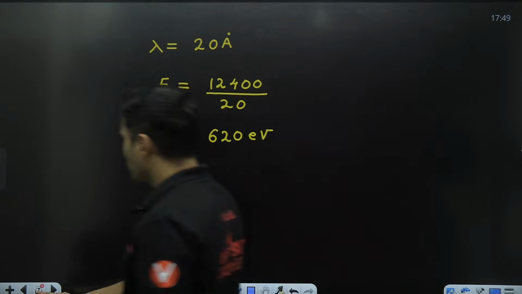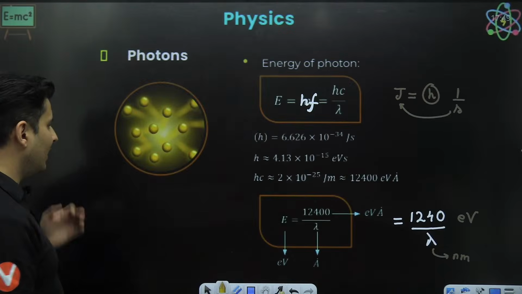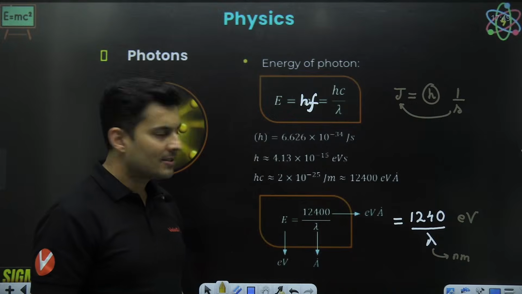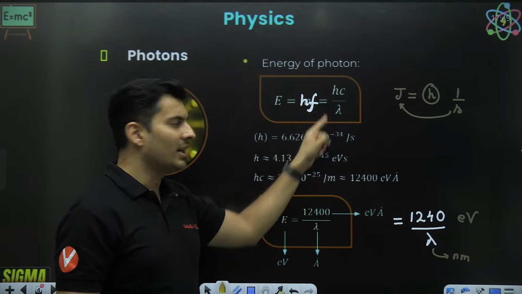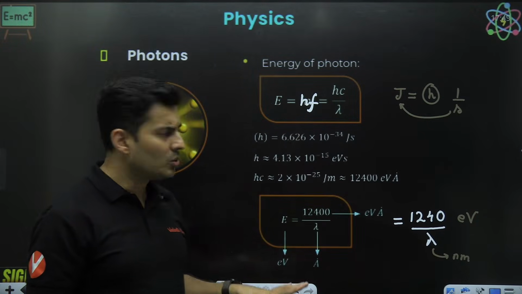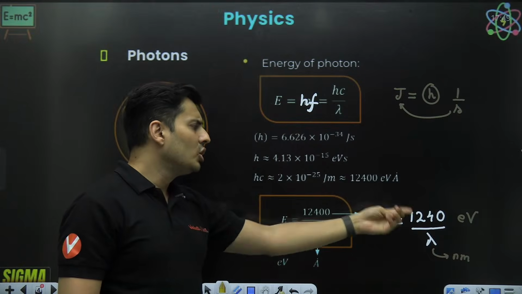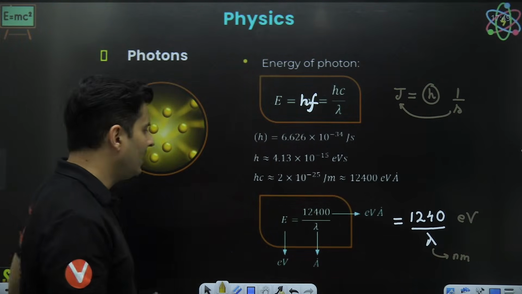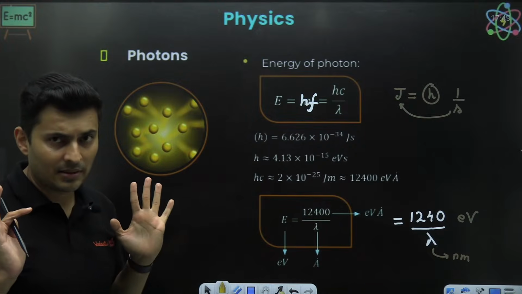Very good. So, whenever you want to find the energy of a photon, it's simple. All you have to do is, either use hf or hc by lambda. Answer will be in joules. But if you want it in electron volt, use 1240 by lambda or 12400 divided by lambda. That will give you the answer.